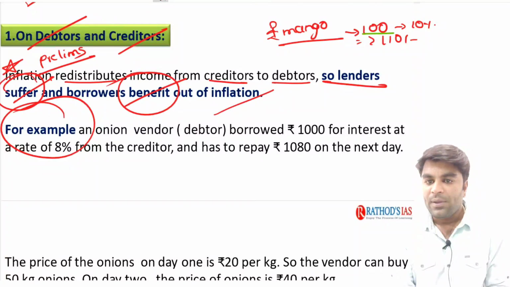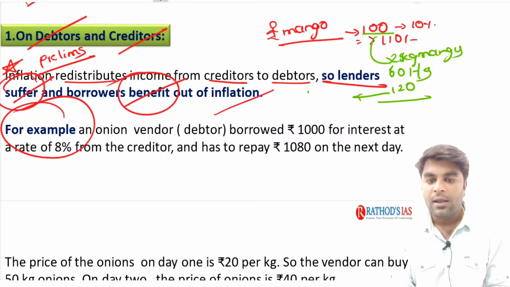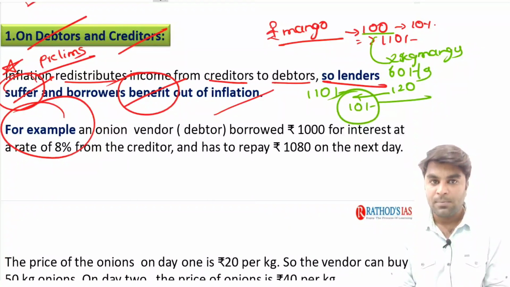Now, with this 100 rupees, on the same day, today, he purchased 2 kgs of mangoes. 1 kg of the mangoes is 50 rupees. Now, the next day, he wants to sell it at 60 rupees per kg, and then he needs to earn 120 rupees. Out of this 120 rupees, he wants to pay 110 rupees to the bank, and he wants to retain 10 rupees as a profit.